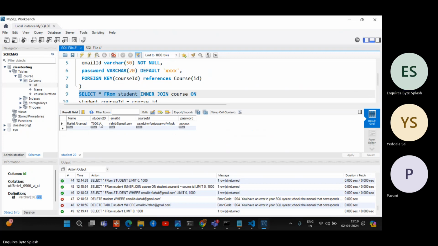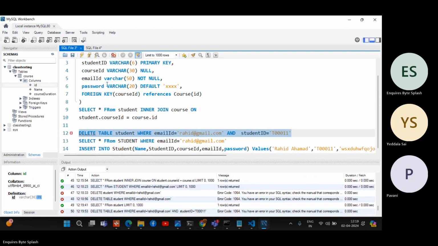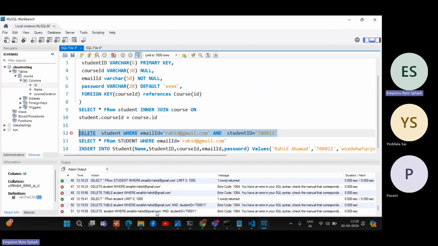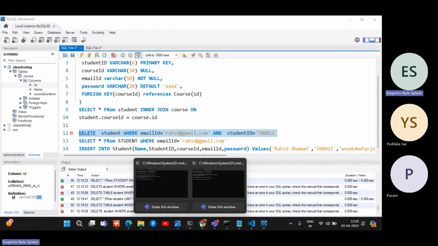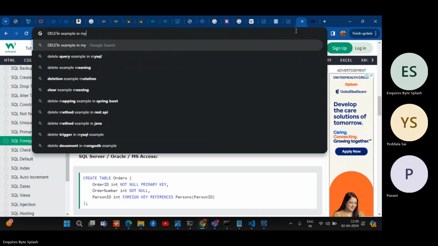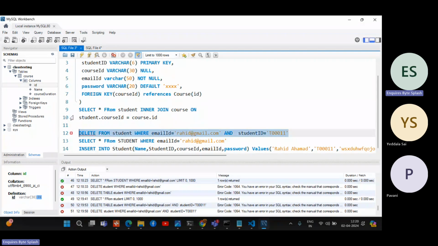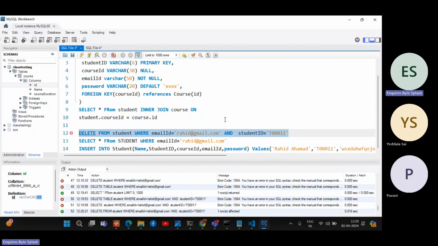So this is the student ID, right? You already know, so I don't want to query it also. Student T000001, right? Let's remove this. It's not applied. Now you can go and just Google and come back. Delete. So you can just delete the record. It's a statement; we need to use from. That's it: delete from. The from keyword will be used like star. So that is deleted now.